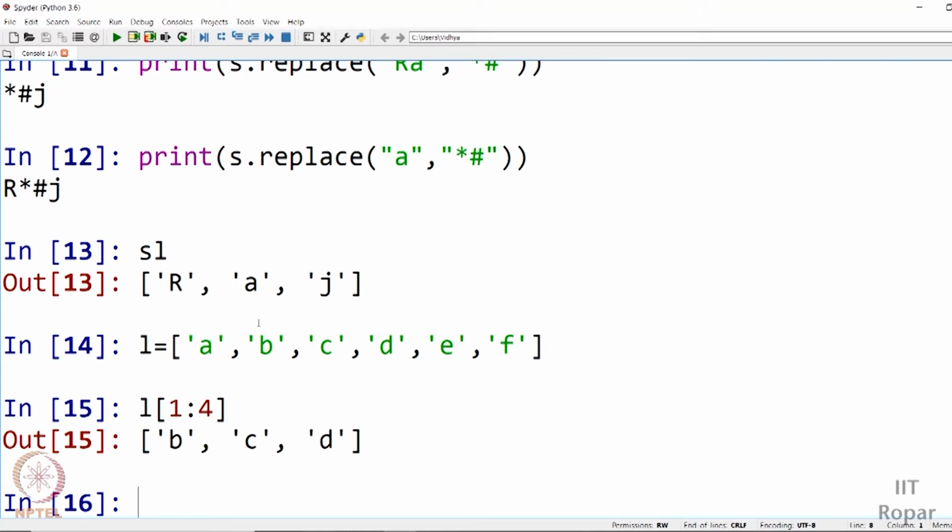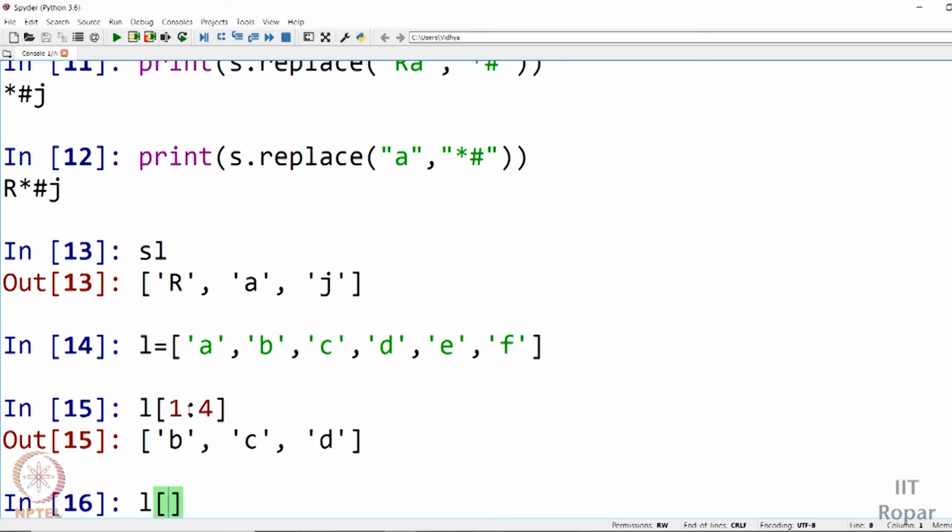And another thing is, it is not mandatory to give both the indices, the start index and the end index. That is, it is optional. So if I say list of, I don't give a start index, I just give an end index. Let us see what happens. Okay, so this is the output. See, you are getting A, B, C, D just before the 4th index. So if you don't give a start index, the default value that is taken is 0. 0 is taken as the default value, and from 0 till 4 minus 1, 3, the 3rd index, everything gets printed. Everything gets added to the output.